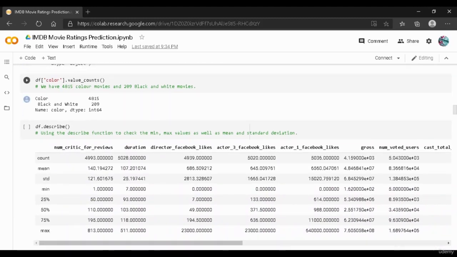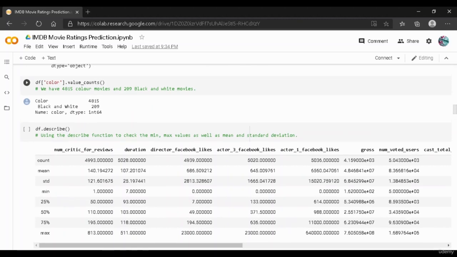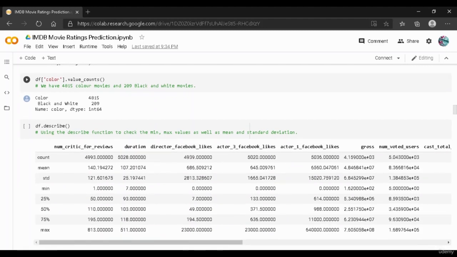So in order to see all the elements present in a particular column, we can use the code called value_counts. So let us take a column called color and use value_counts on it. And as you can see over here, these are the total number of values present in that particular column. So we have 4,815 color objects in that particular column, and then the remaining 209 are black and white. So these are the values present in our data frame's column color.